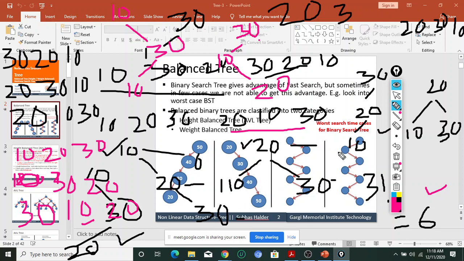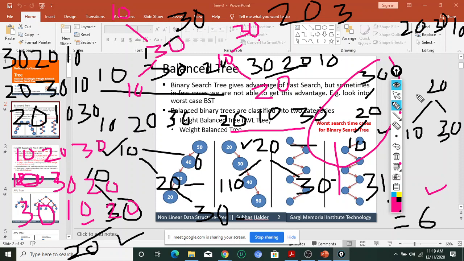We have seen that here the height of some trees is minimum, and the height of some trees is greater, for example this one and another one. So if the combination of keys is different, then the height of the binary search tree may be different. It is not controlled by the binary search tree. From this conclusion we can say that if the height of a binary search tree is less, then the number of comparisons required is less.